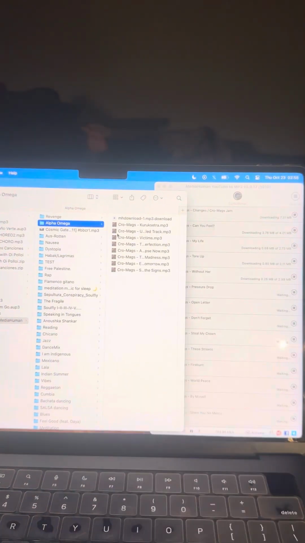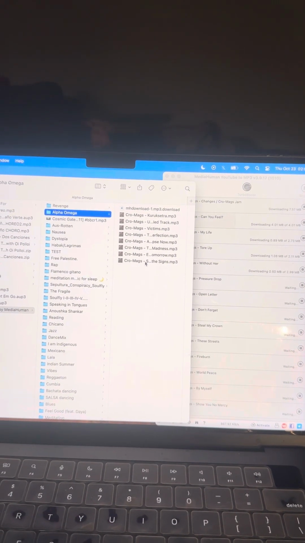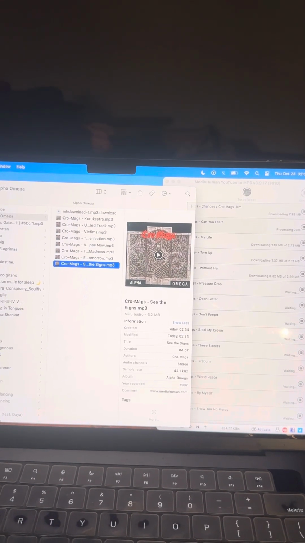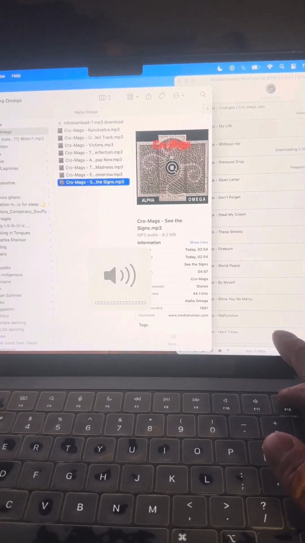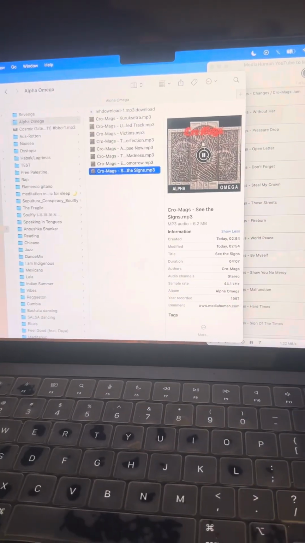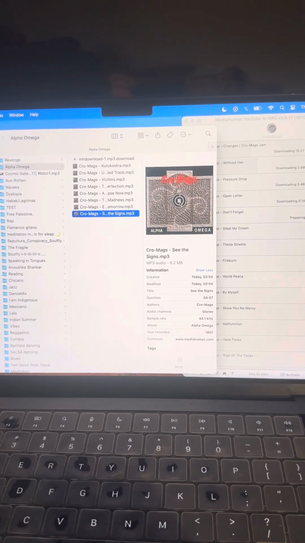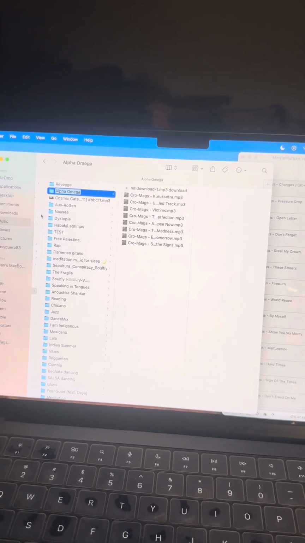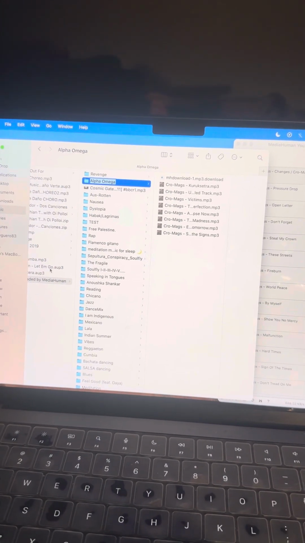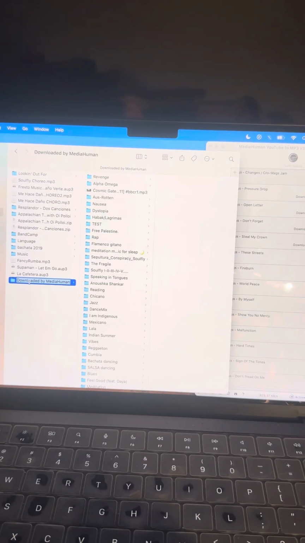And I will have these songs as MP3s on my computer. See, now it's an MP3. Turning it up. See? And I could just do that. But let's go back. I don't need to be all here.